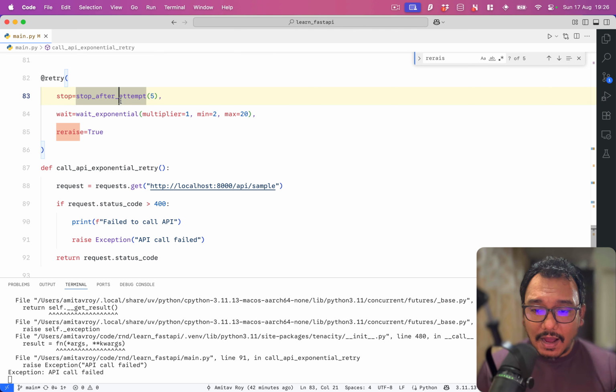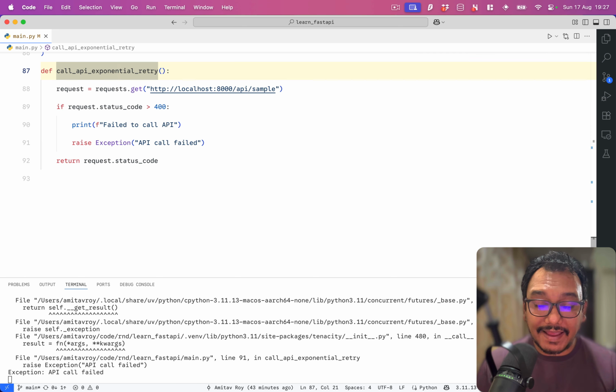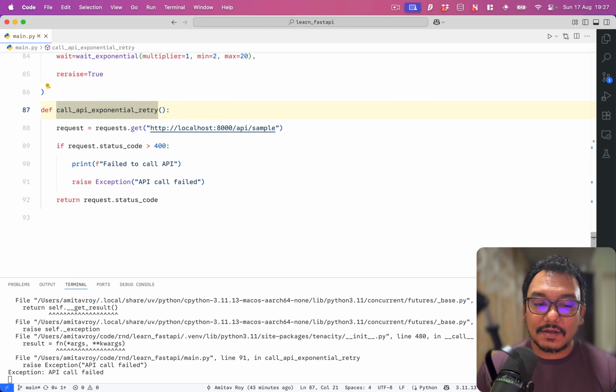So overall, I see that this package has a lot to offer. It's a great way of building a resilient API, or you can say an API which has the tenacity to never give up, because this package allows us to call certain things or that function again and again with certain conditions to meet. So yeah, that's about it, guys. That's what I wanted to cover in this video. I really like this package and I see a lot of use cases out of it.